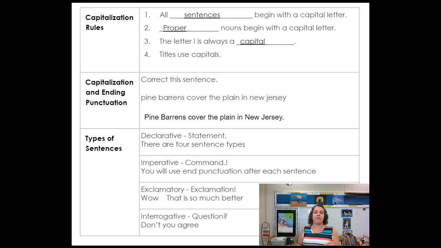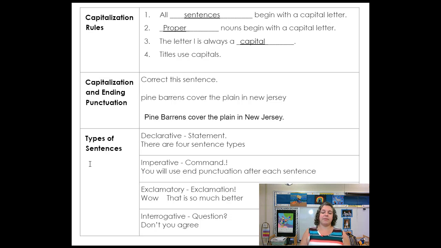The Pine Barrens cover the plain in New Jersey. The plain is just a place in New Jersey, but it's not a proper noun. Pine Barrens is a proper noun. And New Jersey is the name of a state. States are capitalized, so New Jersey would be capitalized. And this is just a statement, so it gets a period at the end. Make sure you have that corrected sentence written down.